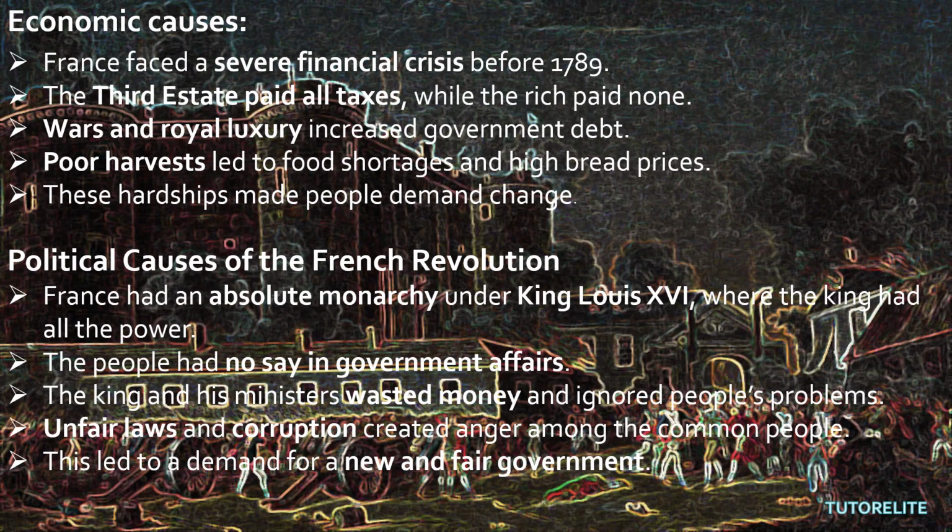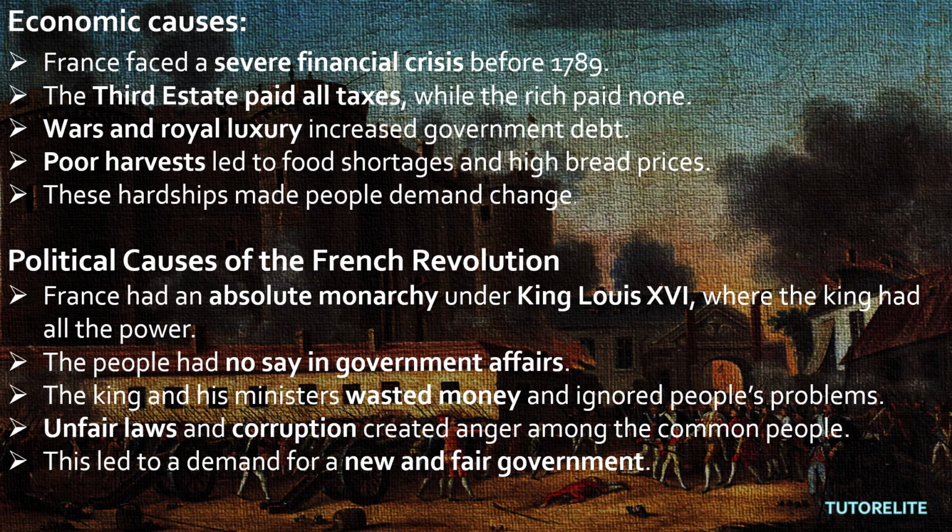What was the economic cause? France faced a severe financial crisis before 1789. Yes. So what did it face? A severe financial crisis. That is, finance was down. The third estate paid all taxes while the rich paid none. Which was the third estate? Common people, the workers. Yes, so they paid the tax, and the rich paid no tax.